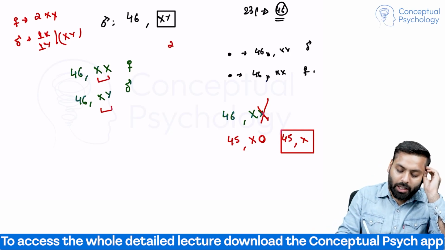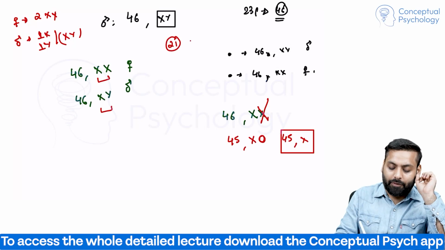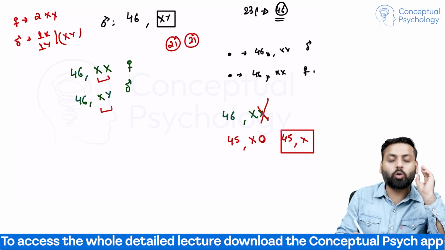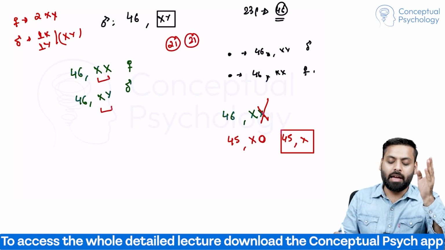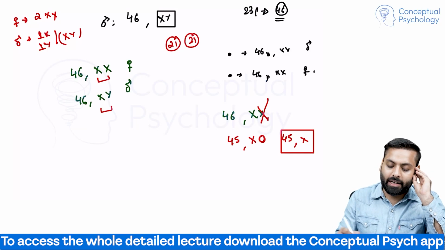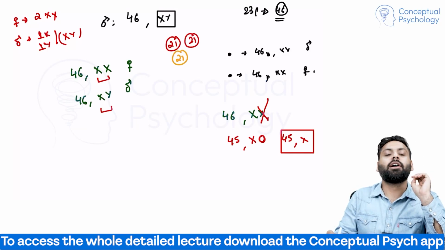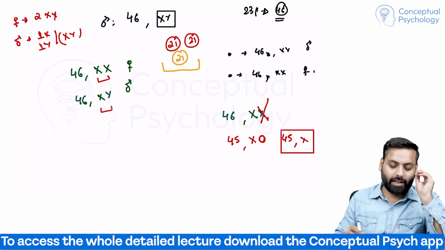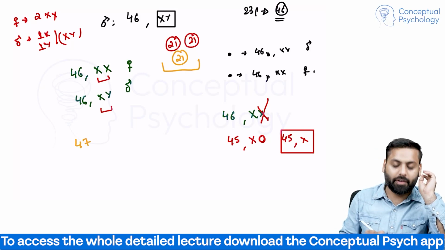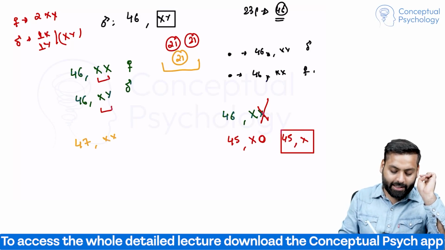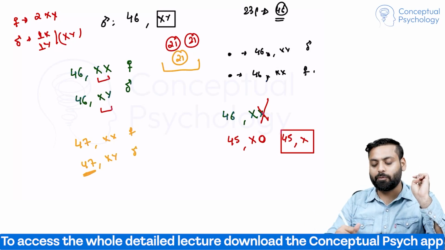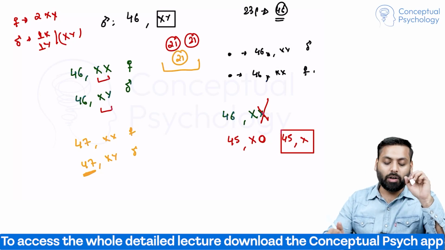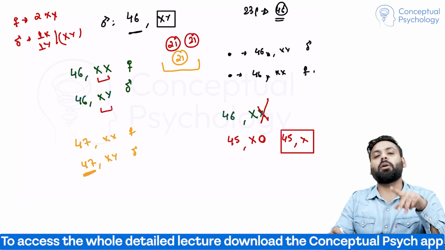But chromosome number 21, normally we had two chromosome number 21. But this person gained one more 21. So now the total number of chromosomes will become 47. Either it can be XX or it can be XY, we don't care. But the total number has become 47, so it is again not normal. Total number should be 46.